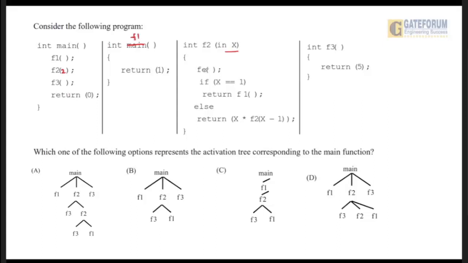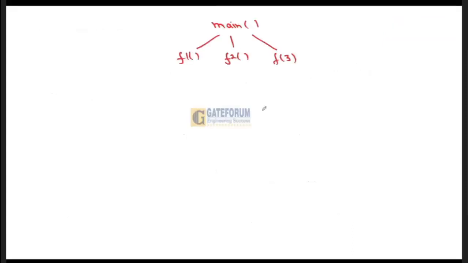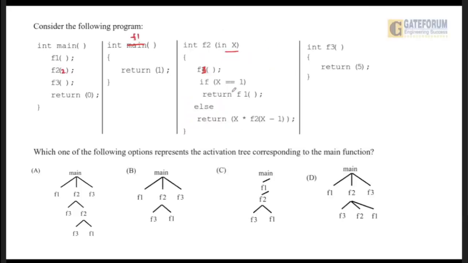So this F2 will first call F3, right? F2 will first call F3 and then it checks the condition: if x is equal to 1. No, right now x is equal to 2 because it is called with the value 2. So the else condition will be executed.